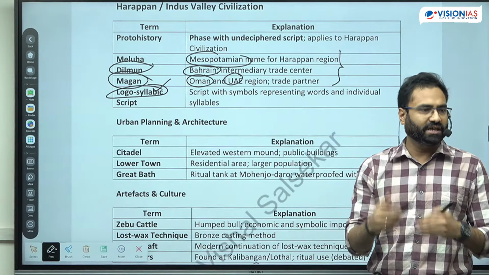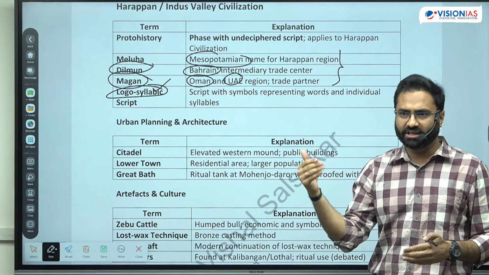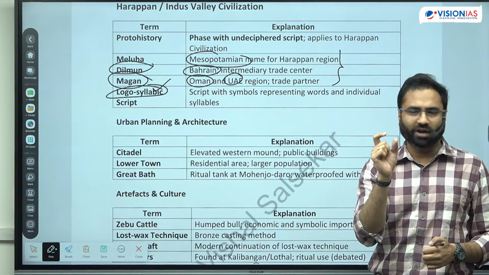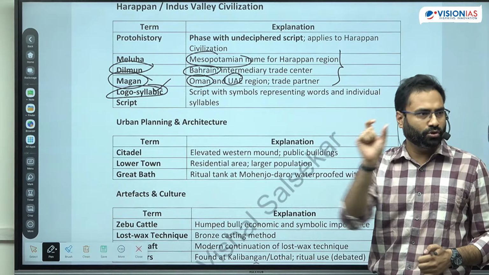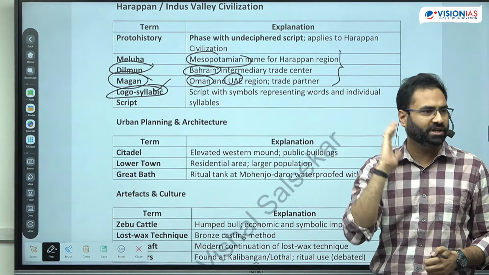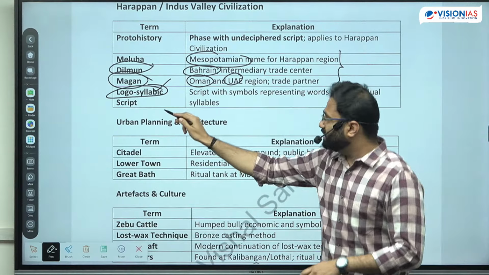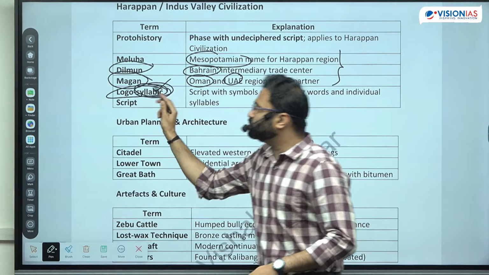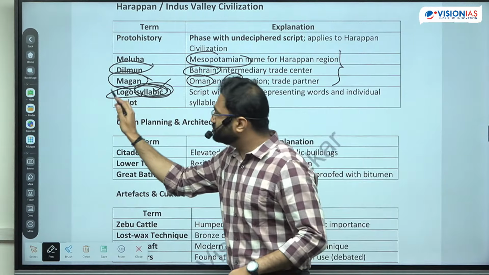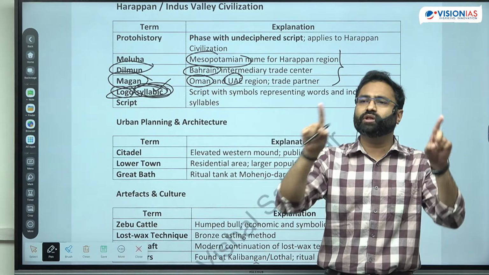Like in English, when you write A, B, C, D, E, each and everything is a letter. Then if you have to make a word, you have to combine them, 2 letters, 3, 4, 5, depending upon the word, right? But in this case, they may be the individual syllables also. And sometimes this particular thing is even including the comprehensive word.